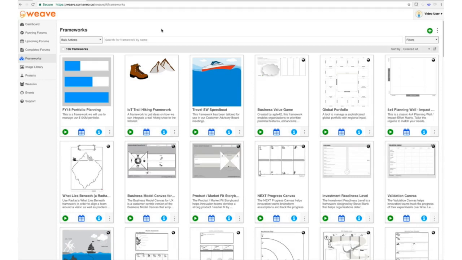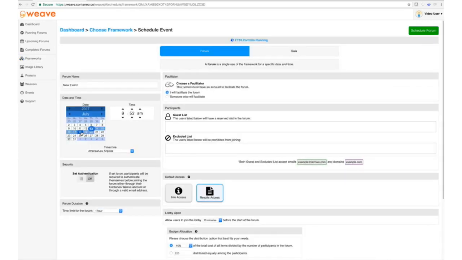To schedule her Gala, Jane logs into Weave and selects the Frameworks tab. She can see that she has her FY18 Portfolio Planning Framework available, and she's going to go ahead and click on the Schedule icon in that card. Now, there's two ways to schedule an event within Weave. You can schedule a forum, which is a single use of the framework, or you can schedule a Gala, which is a collection of forums.